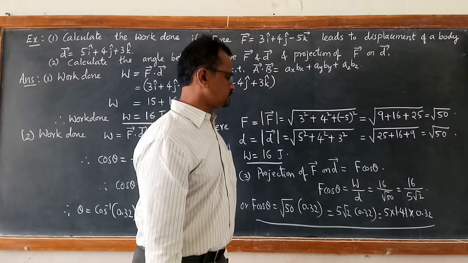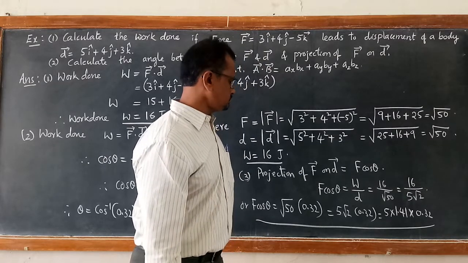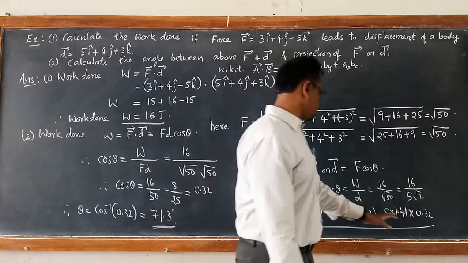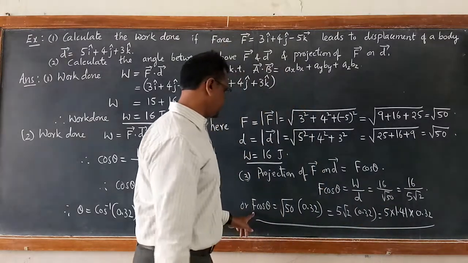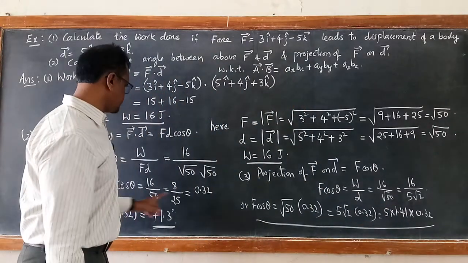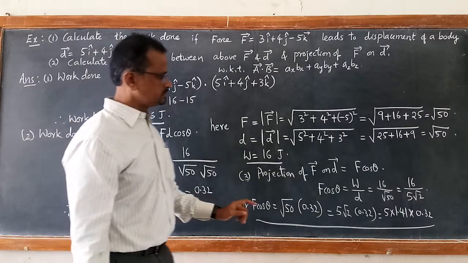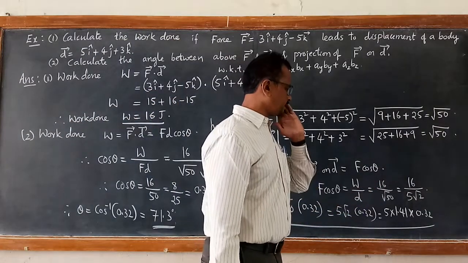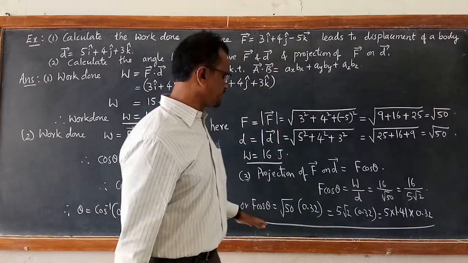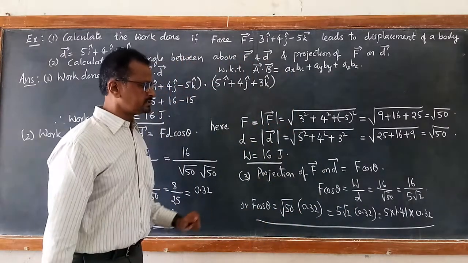You can verify whether both results are correct or not. F into cos theta is 0.32. So that's how we can calculate the result.